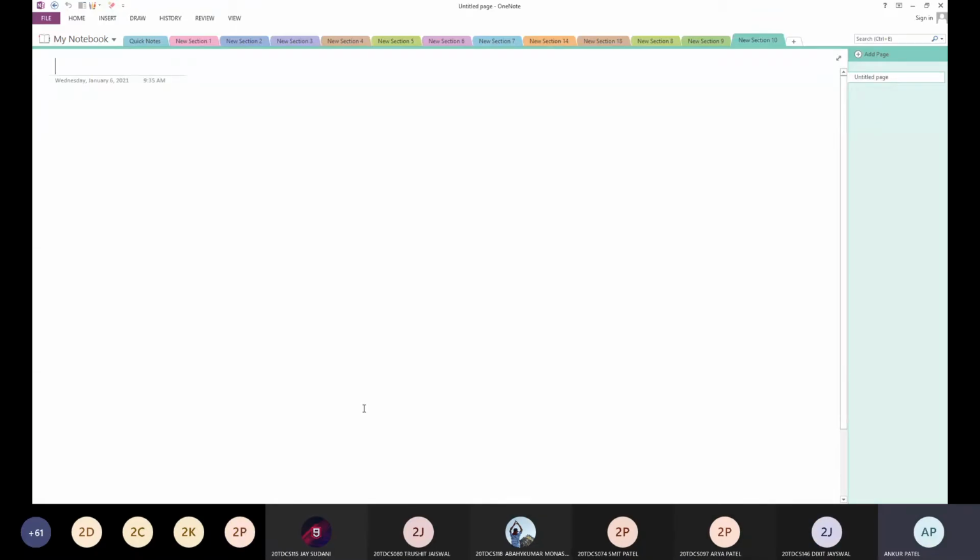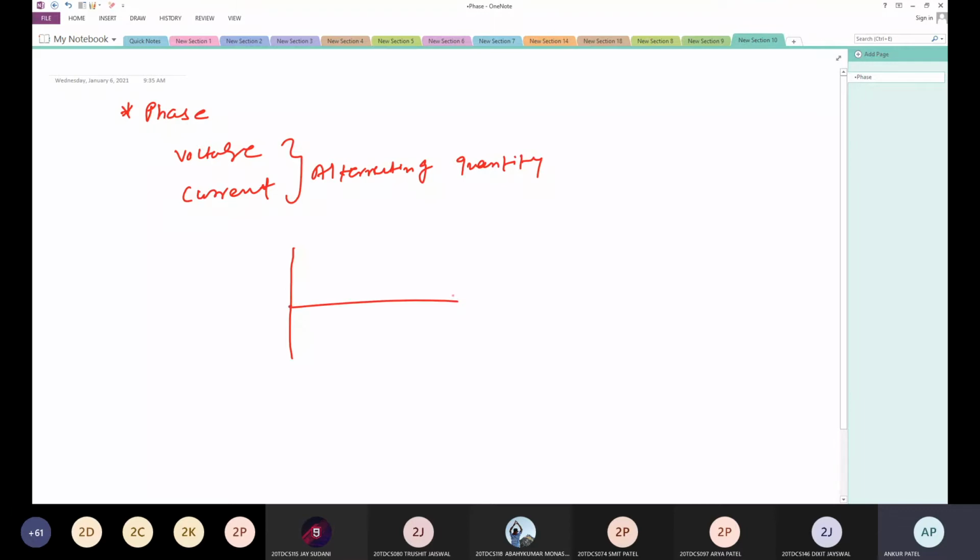Suppose I am taking one voltage and one current. So I have voltage, I have current. These both are alternating quantities. Now, suppose I am drawing one graph.